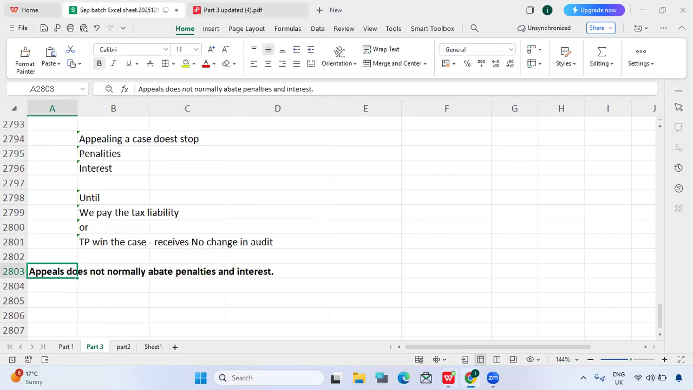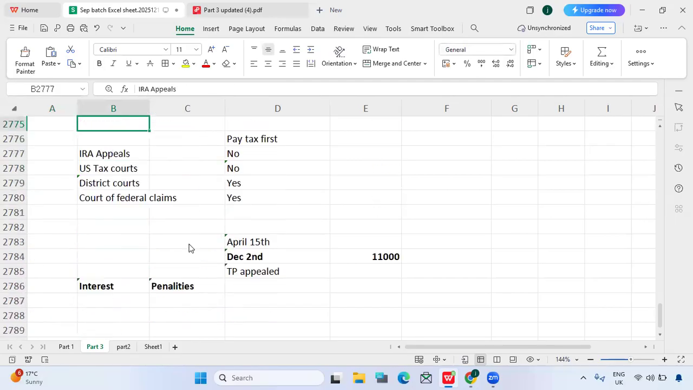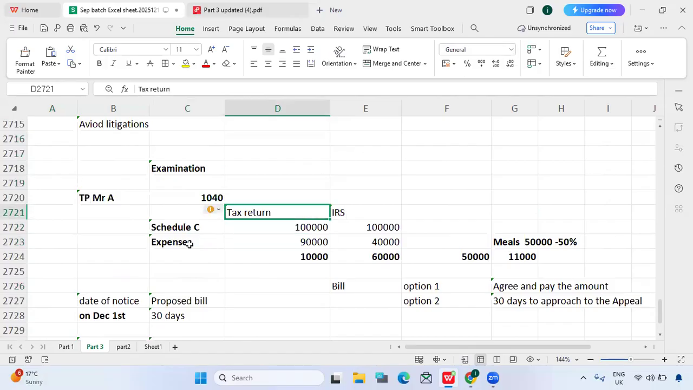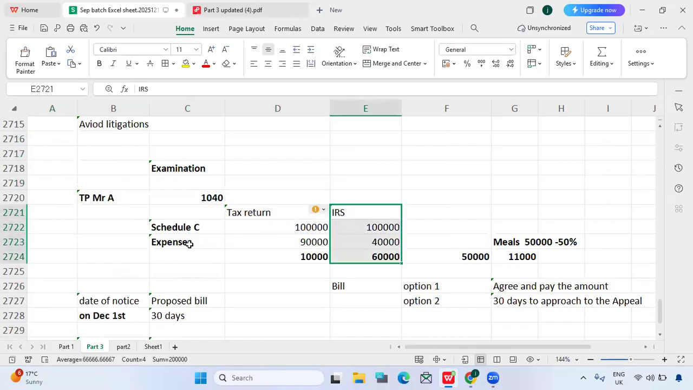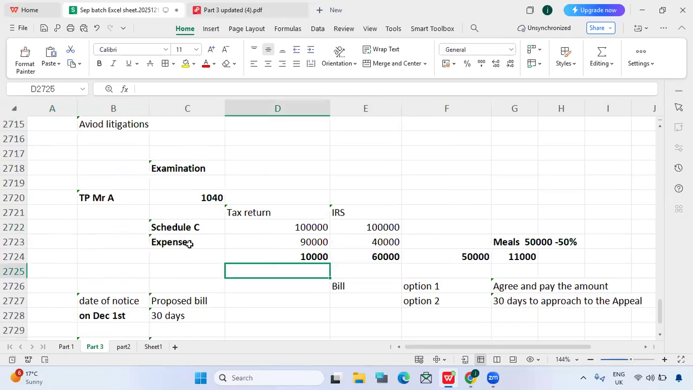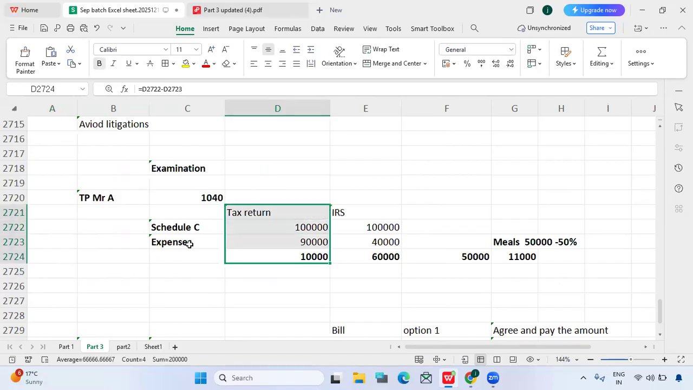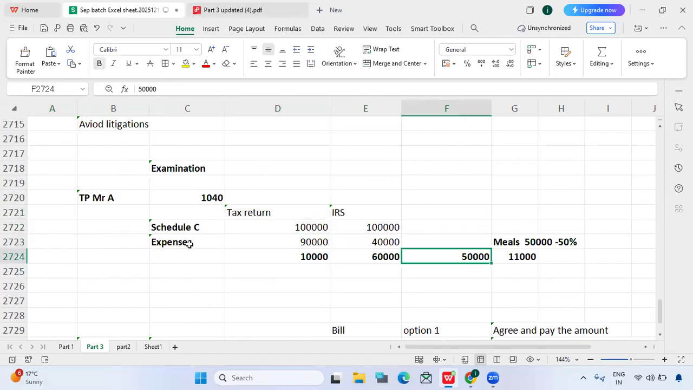So no change in audit means the IRS accepted the taxpayer's position. Previously, in the example, let's say this is as per the tax return and this is as per the IRS, right? When we appealed in the appeals department, the appeals department said the taxpayer's position is correct, so there are no changes. In that case, the IRS also will accept the taxpayer's position and no additional tax is due.